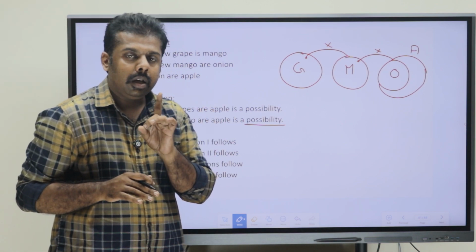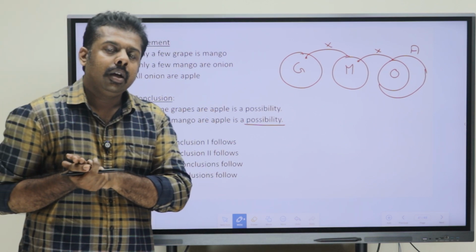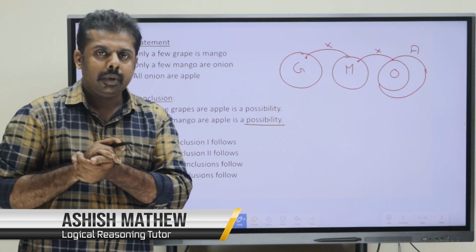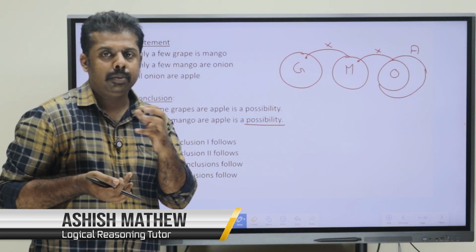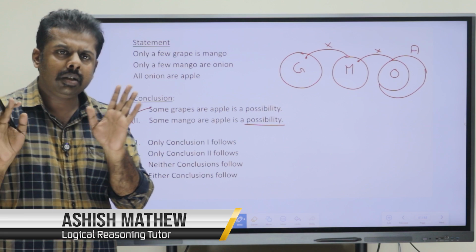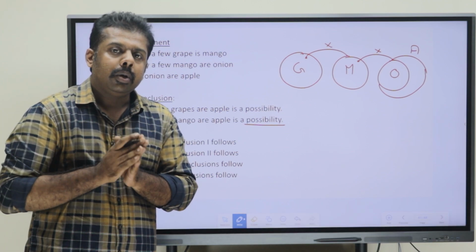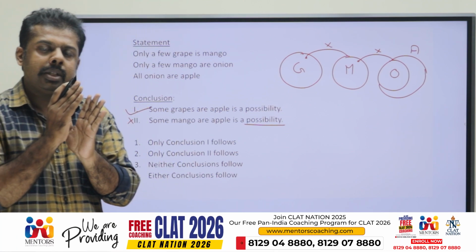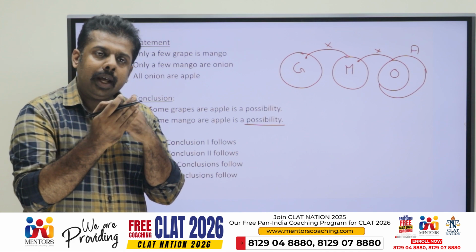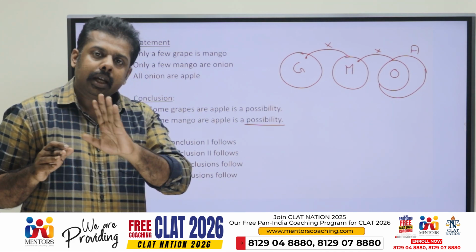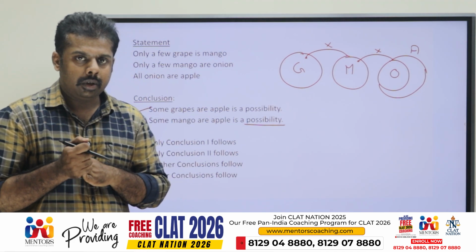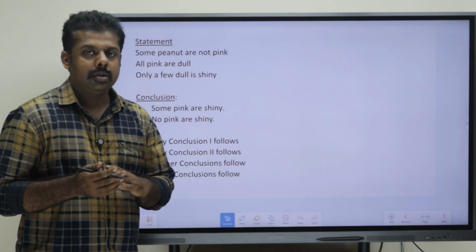So, as we said, if you know a condition and that is connected using a possibility, that conclusion has to be wrong. So that is the main concept of possibility. If two elements have no relation between them or a direct relation is not there, in that case possibility is always right. Okay. So, now we can move to the next question here.